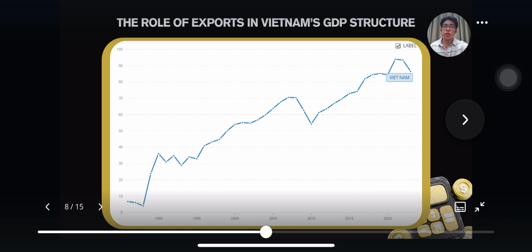So the main conclusion is there's no single best exchange rate. Vietnam benefits most from a flexible managed float, where the SBV allows the currency to move with the market, but steps in to prevent disorderly swings. This balance supports both export competitiveness and macroeconomic stability.